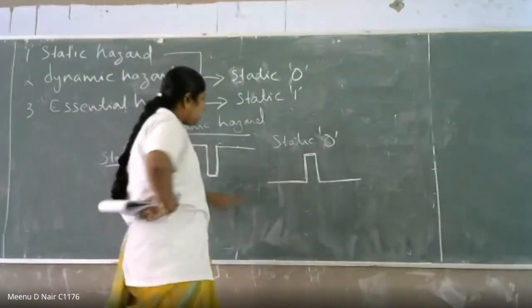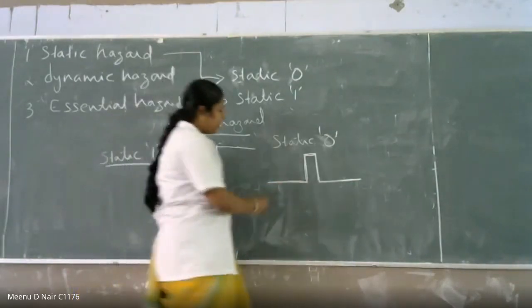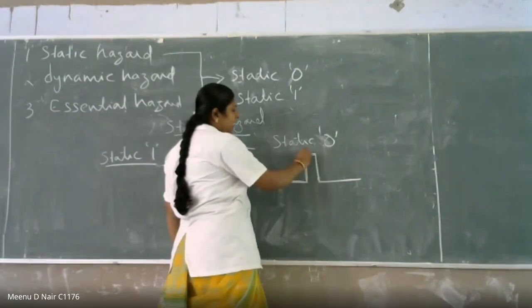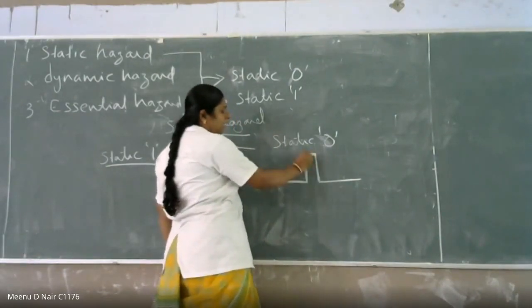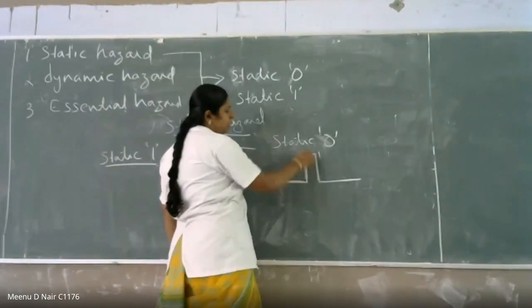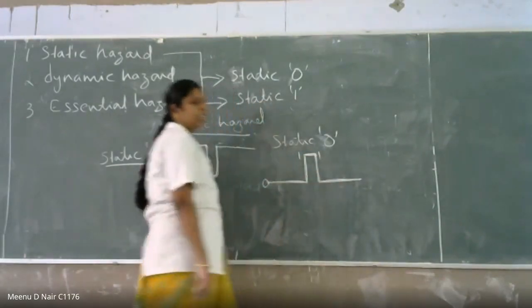Madam, can you explain that static 0 again and you can proceed, right? Static 0 means you are expecting the output in the 0 level, but due to the hazard, you are getting a 0 to 1 transition and 1 to 0 transition. So there is a pulse from 0 to 1, then 1 to 0. Again the output will be in the 0 level.